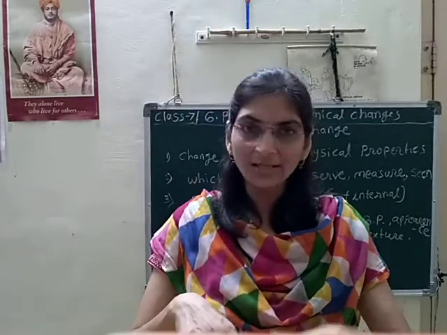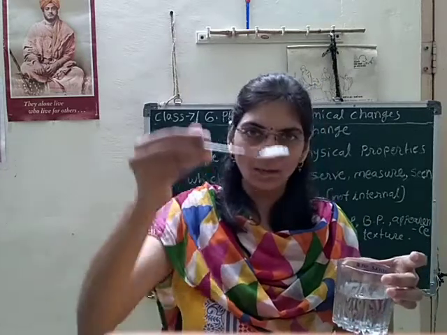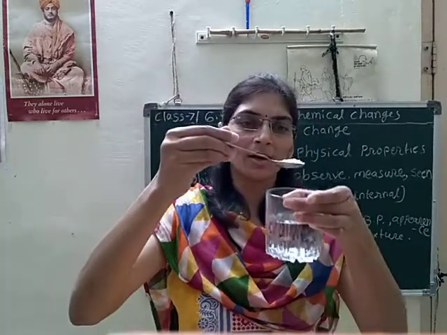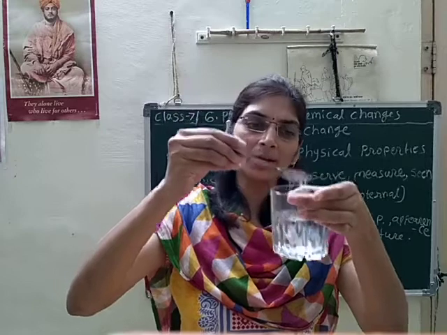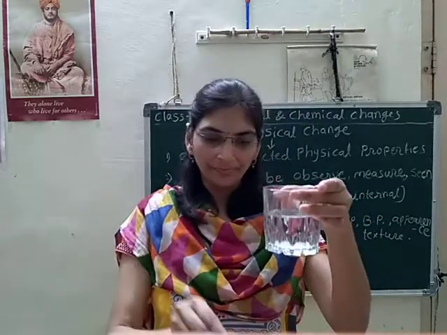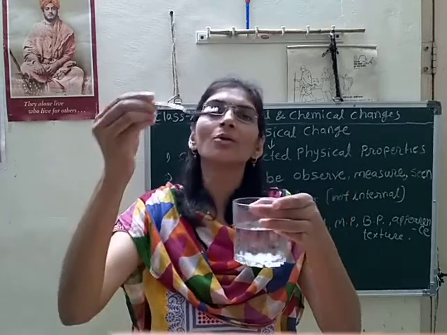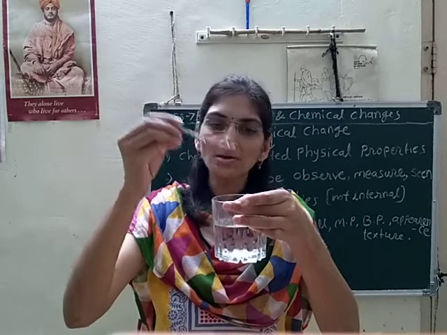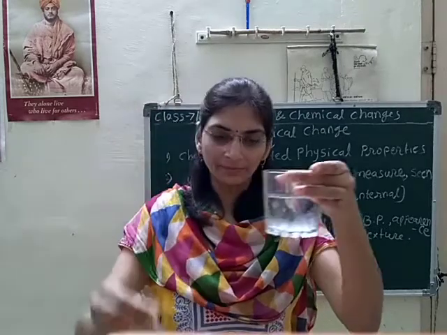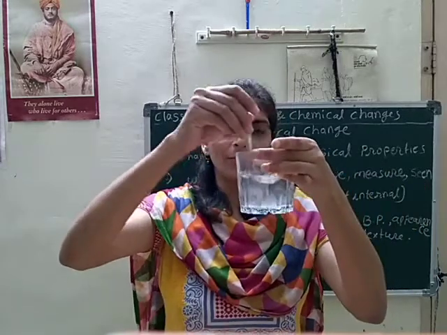It is a glass of water and it is sugar. Yes, it is sugar, and I will add some sugar to that water. Again, I will add a very small quantity of salt, common salt, NaCl, to that. Yes, and I will stir it. What am I forming?